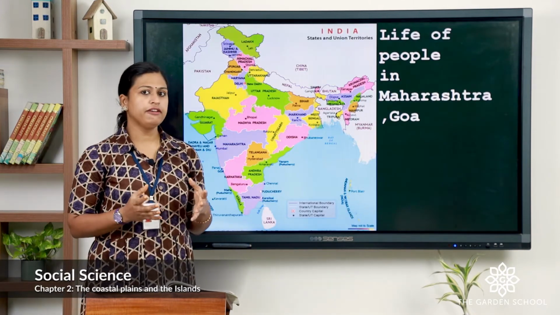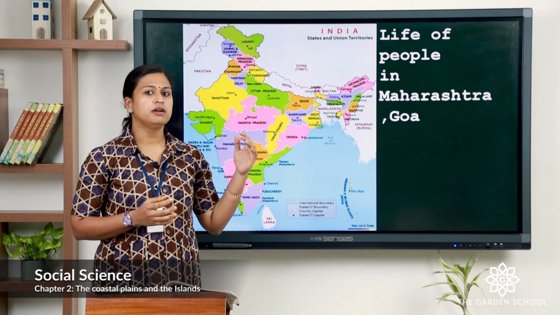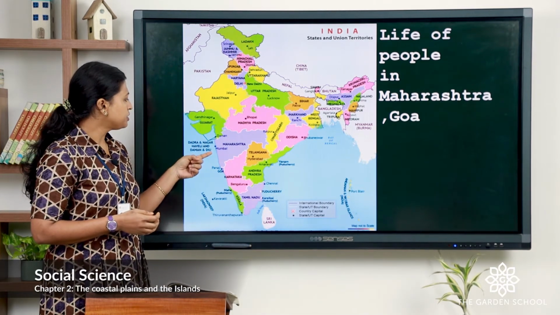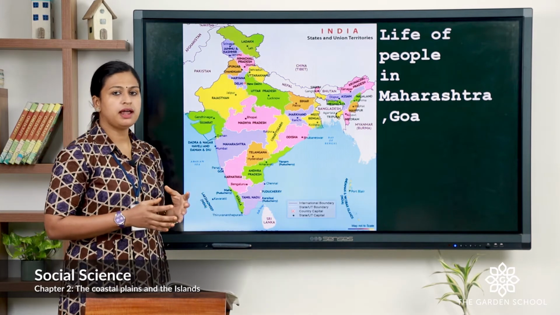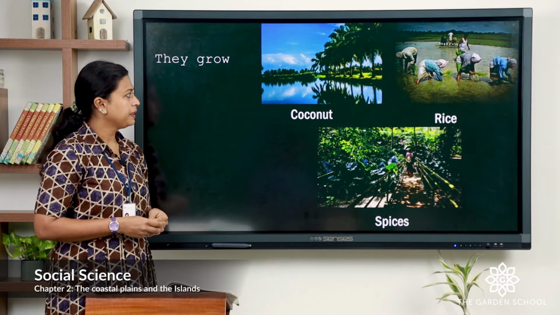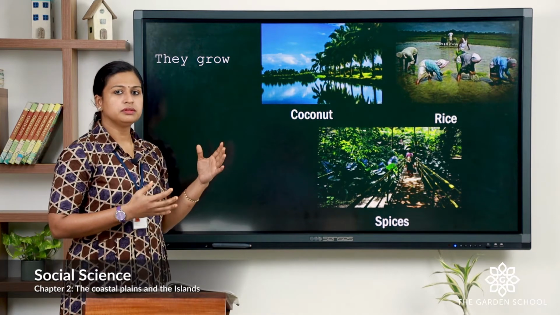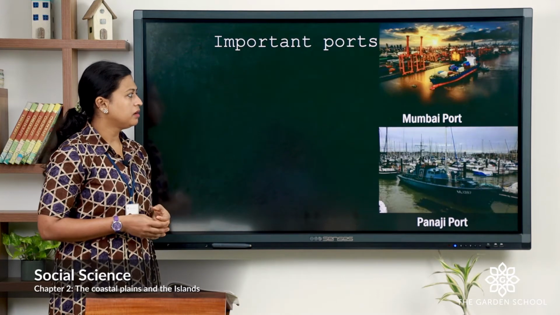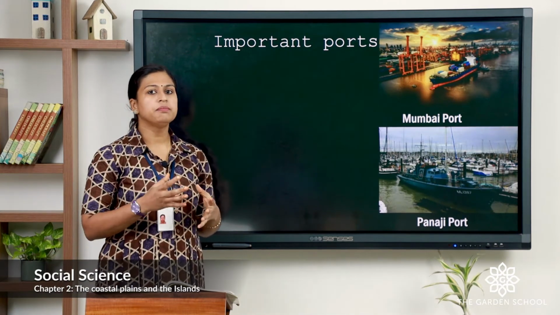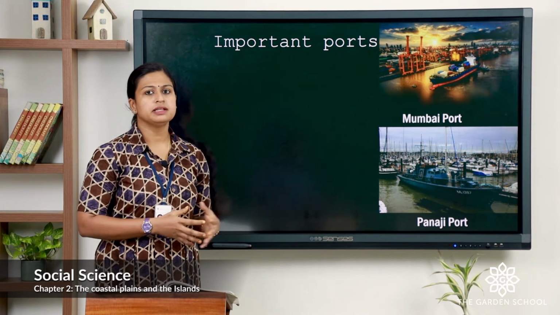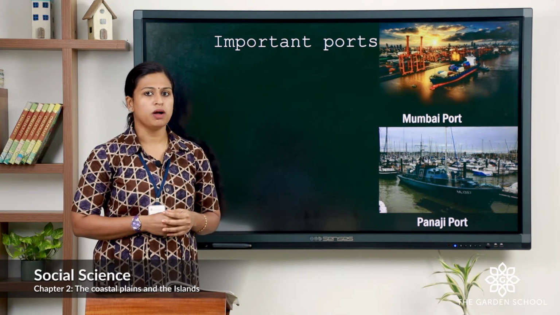Now let's see the life of people in the state of Maharashtra and Goa. You can see Maharashtra and Goa are located at the southwestern of India. Here, people grow coconut, rice and spices. Mumbai port is the important port in Maharashtra and Panaji port is the important port in Goa.